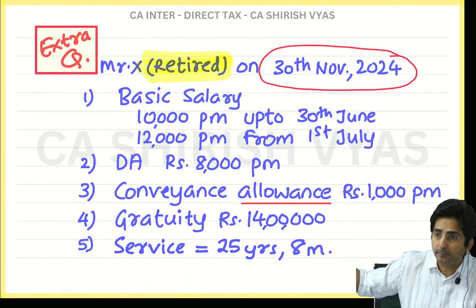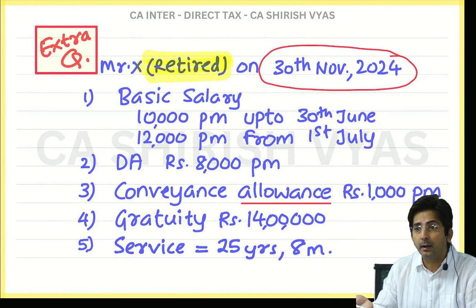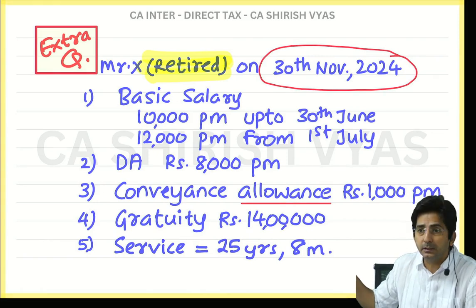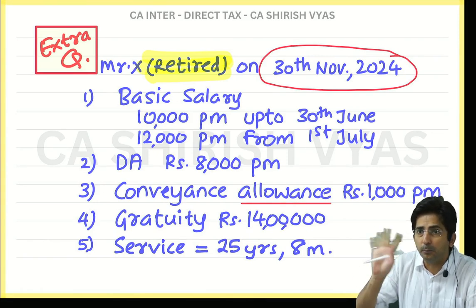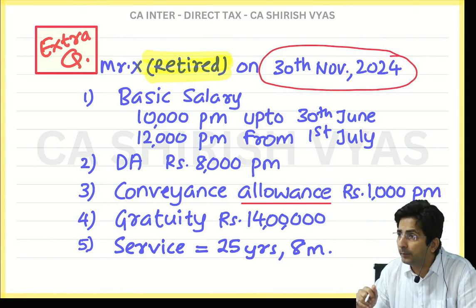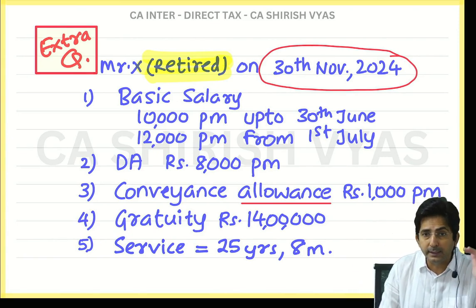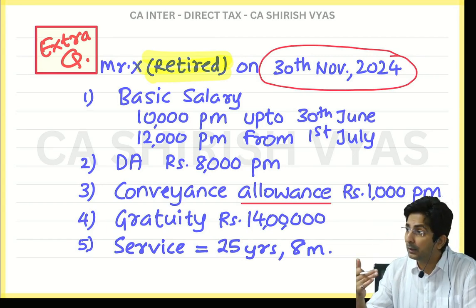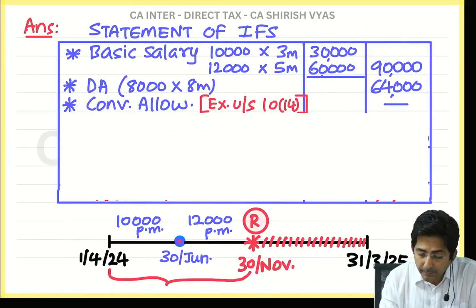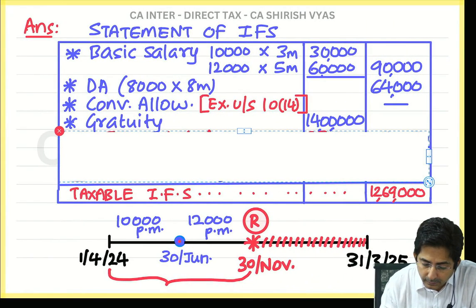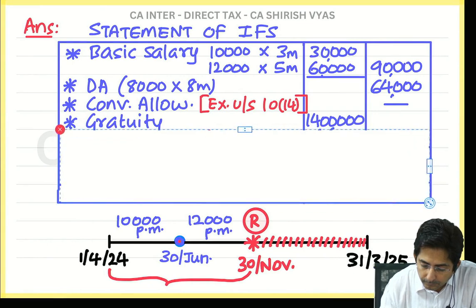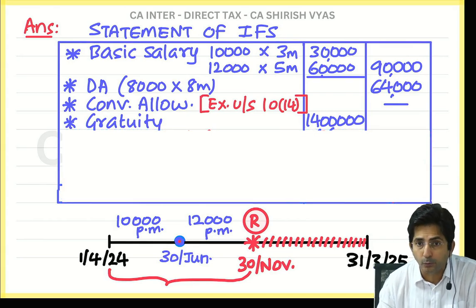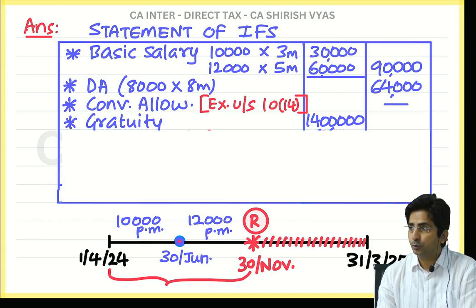Wait, where is the question? Yeah. What did I say? If he is POGA, they will mention. But they have not mentioned. So that means he is POGA or not POGA? Not POGA. So he is other employee. So we will use which formula? 15 by 26 or half? That half formula, okay. But see, formula will come in working note. Here in the main statement, you will first write it in the inner column, and formula working you will show it in the working note. So write gratuity in the inner column.